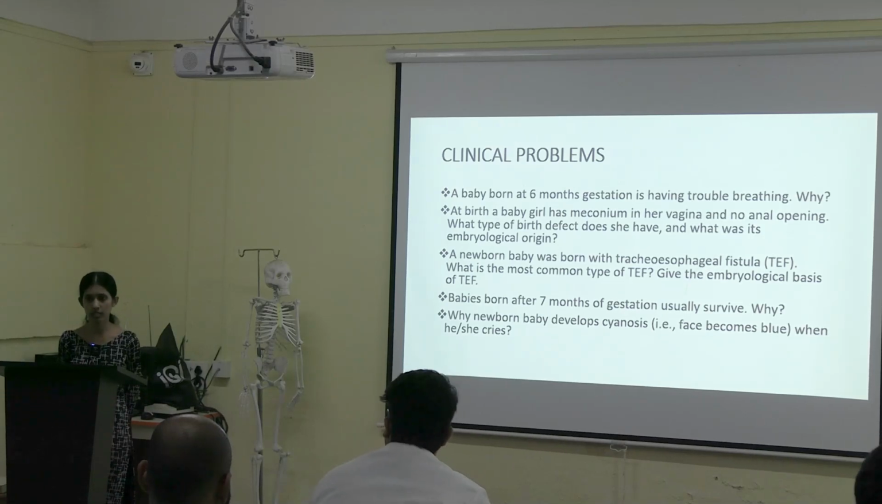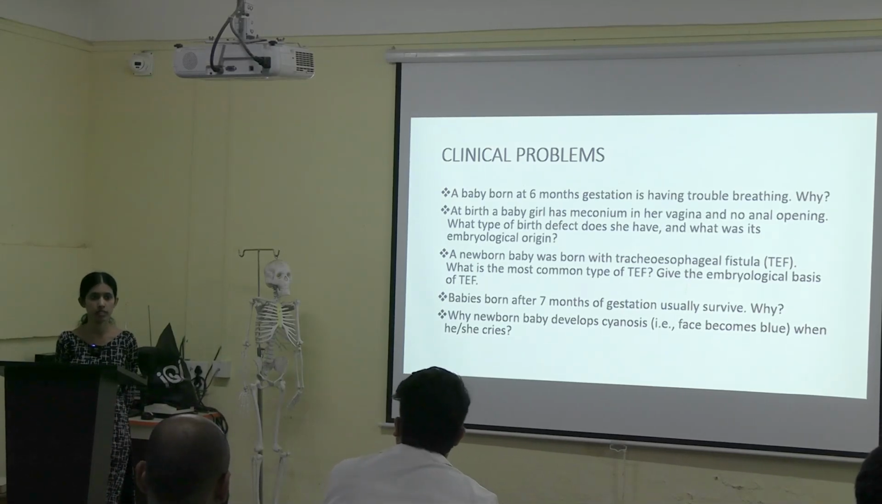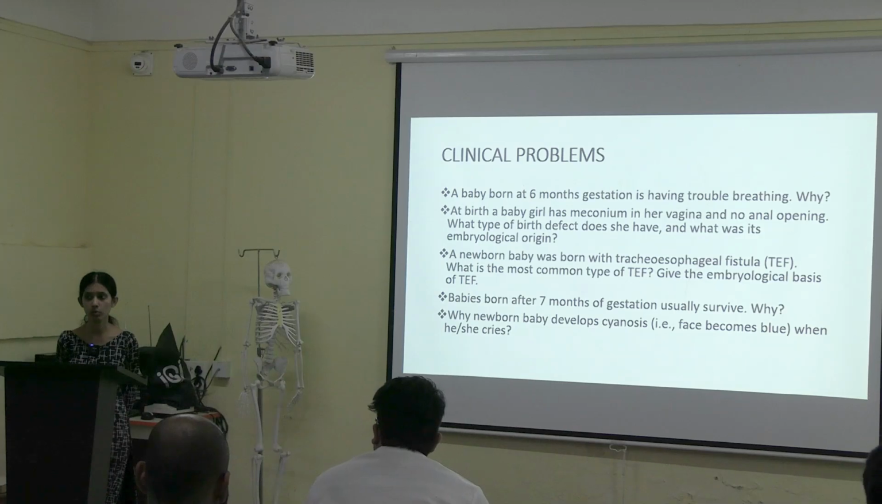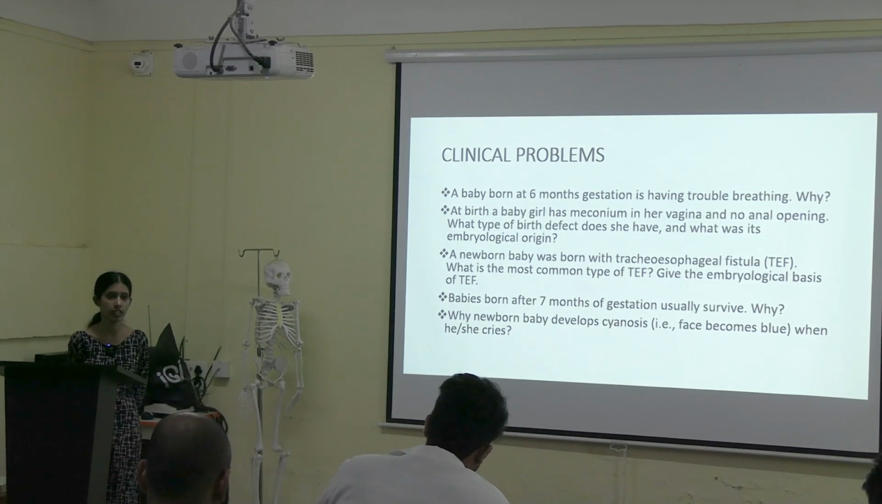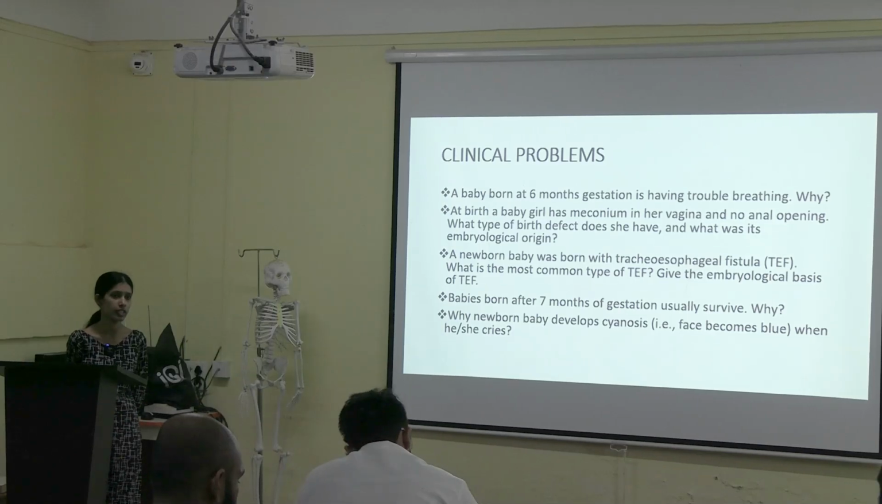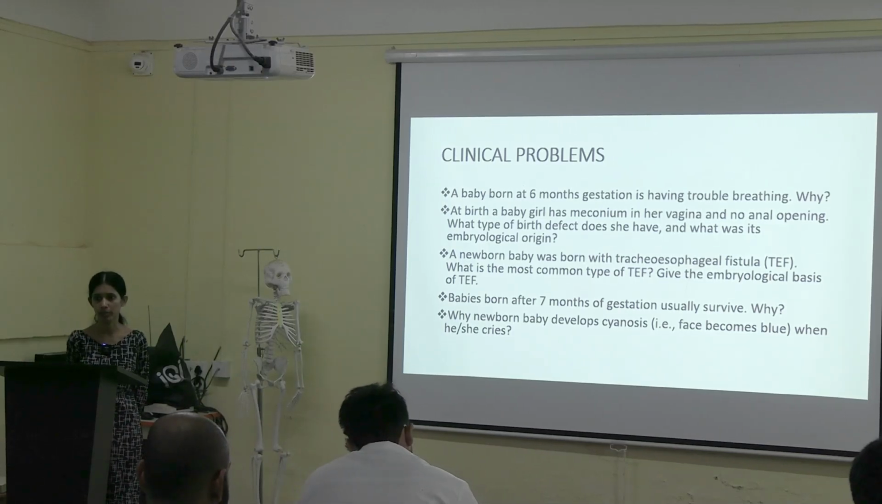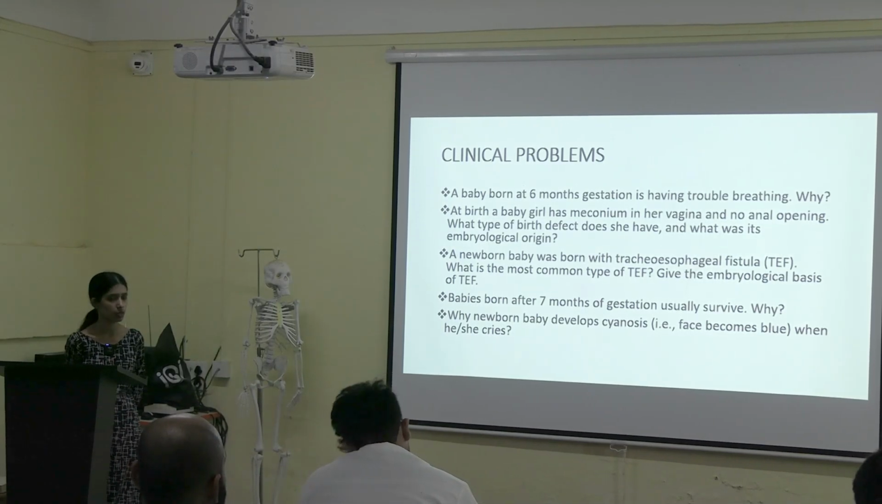Remember when we were discussing the development of the lung, we discussed the maturation of lungs. How many stages are there in the maturation of lungs? 4 stages, right? What are those? The first question is related to the maturation of the lungs. Go check the stages and find out the reason, or the embryological basis, for the difficulty in breathing of the newborn baby. Okay, we'll go to the second question.